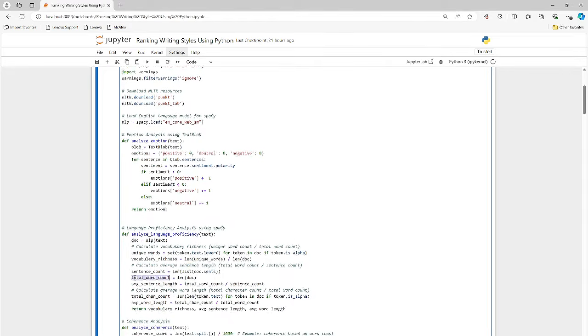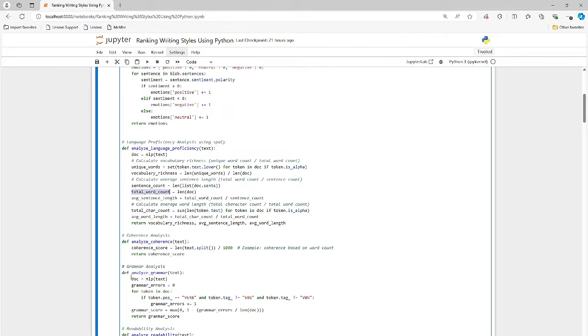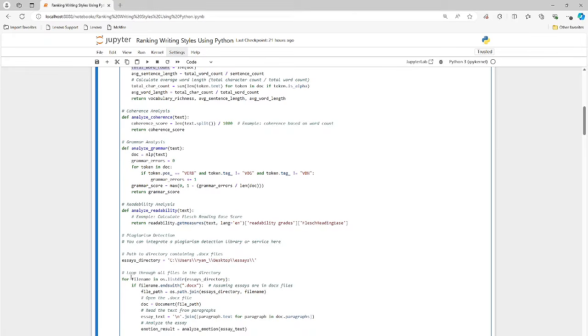So that's what we're looking for, and this code is helping us analyze all of that. We're looking for grammar, scoring the grammar. We're going to do ranking. All the essays sit in this directory right here, so I have a path to the directory. This variable is called essay directory, aptly named.